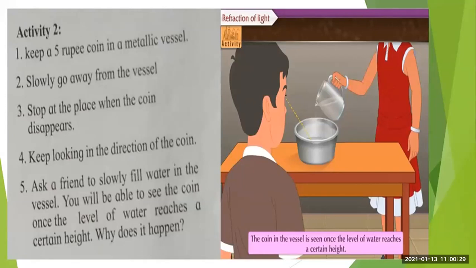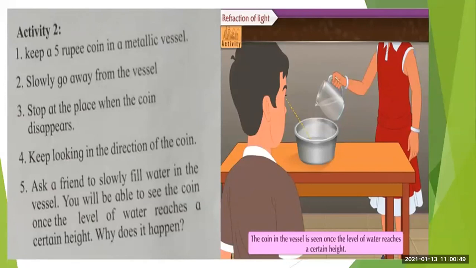Now ask a friend or someone to fill water in the vessel. Got it? Then you will be able to see the coin once the level of water reaches a certain height.